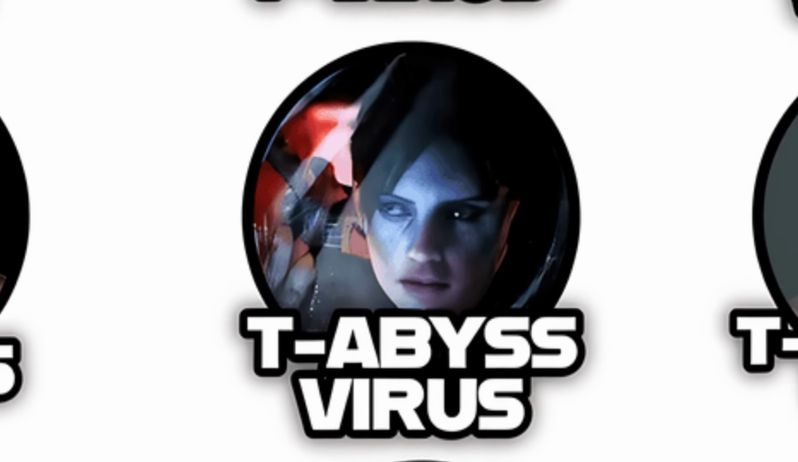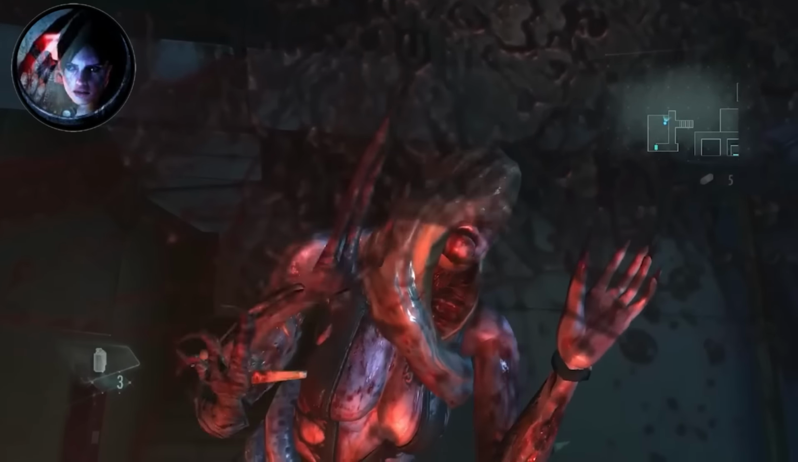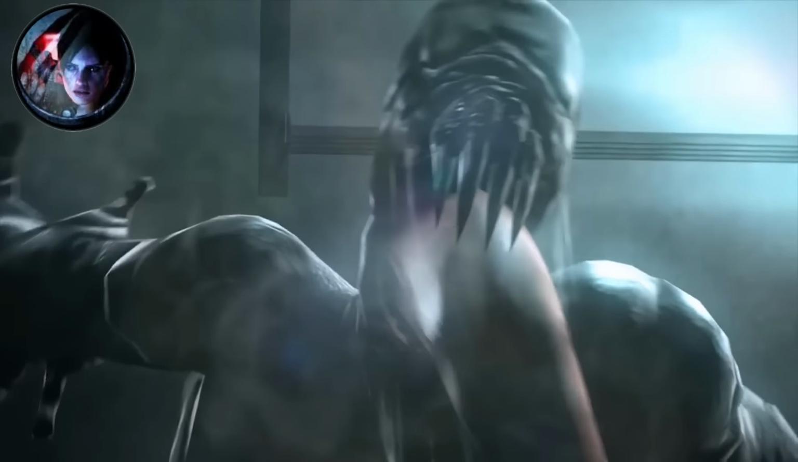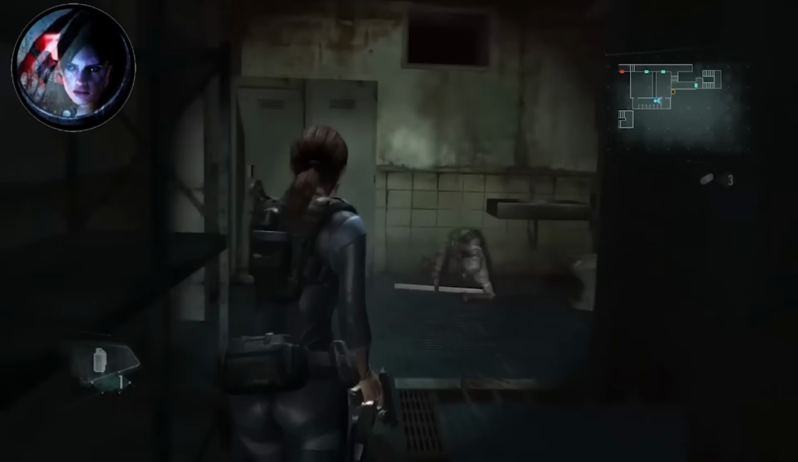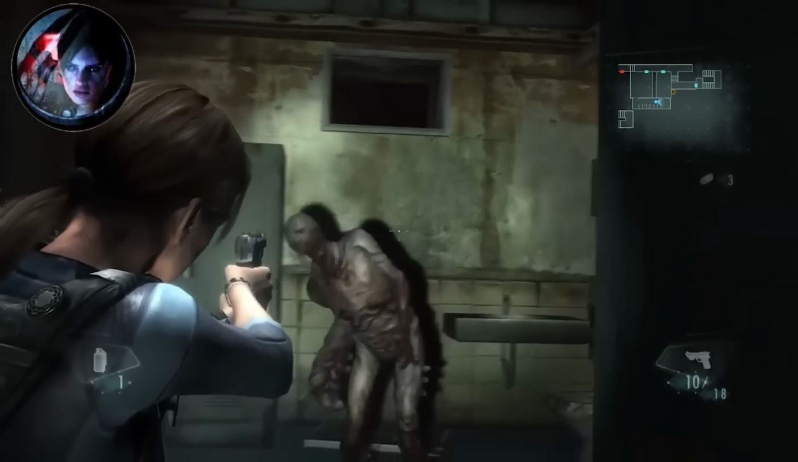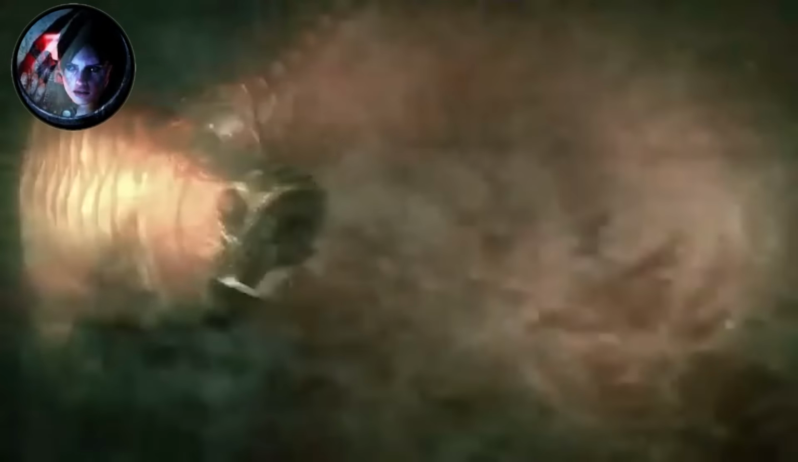The T-Phobos Virus was Umbrella's answer to creating bioweapons for aquatic environments, and it was developed aboard the research vessel Queen Zenobia. This specialized variant could trigger rapid mutations in marine life, creating sea creatures that were faster, more aggressive, and more dangerous than anything nature ever produced.